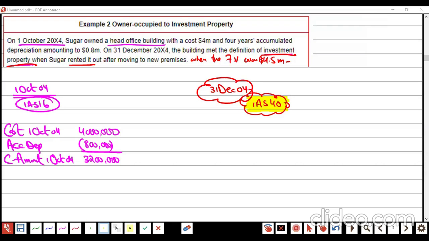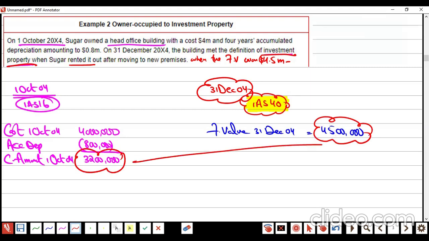Now be careful here. Here we have fair value at 31st of December, 4.5 million. Adjustment is required because we are jumping from one IAS to another, and we know the previous IAS rules will apply. Always be careful here. We cannot compare like this.